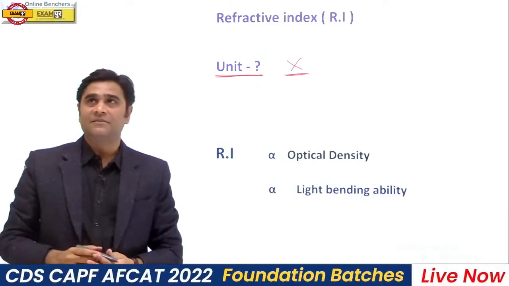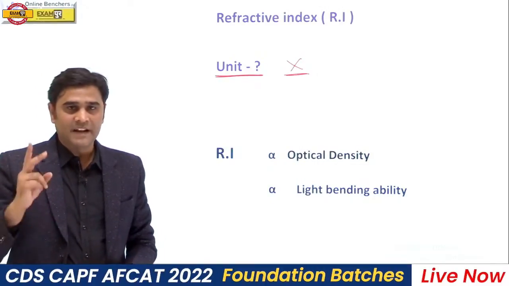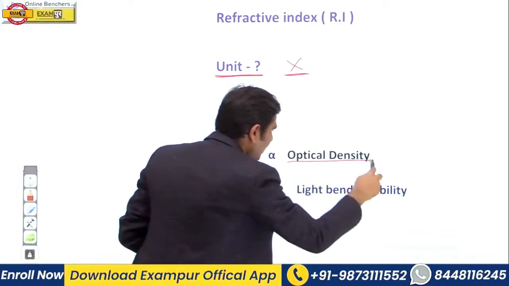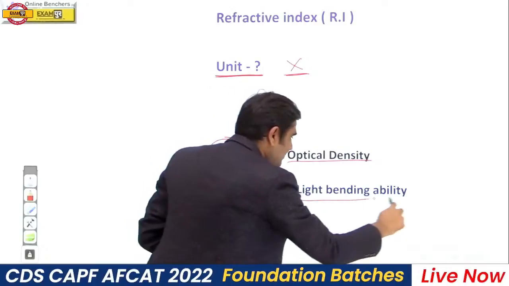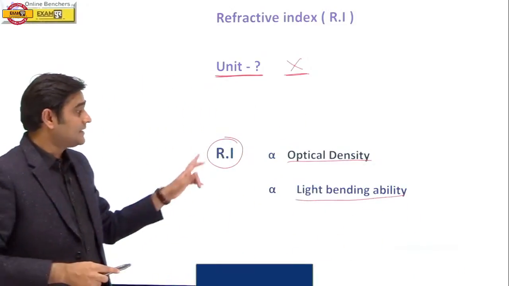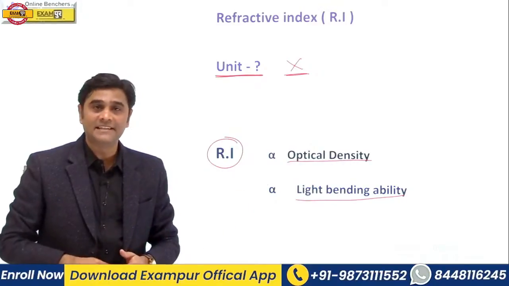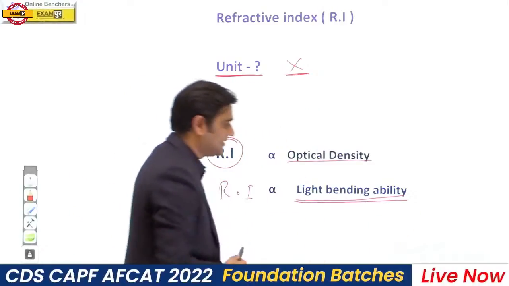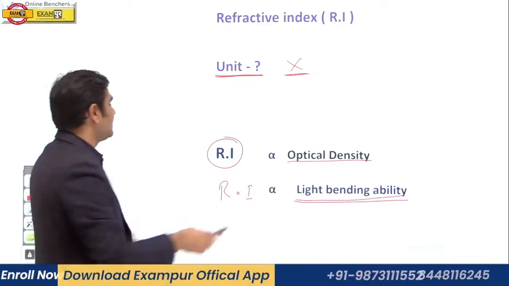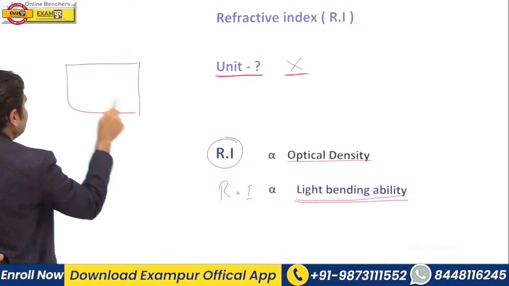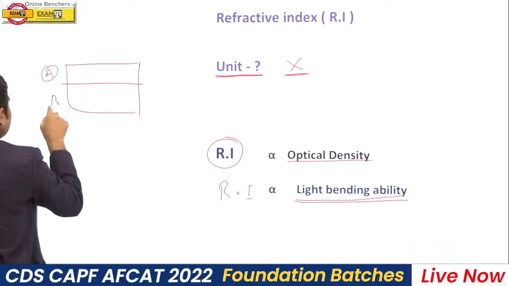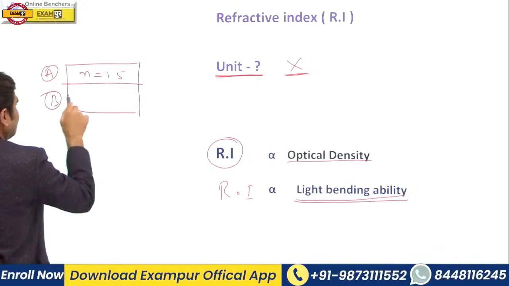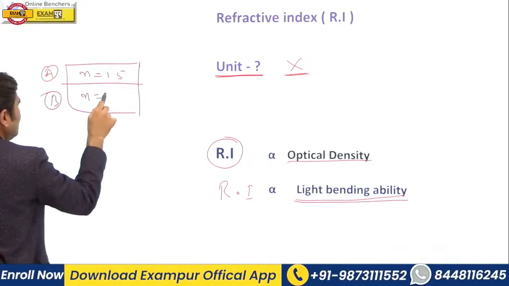So what is refractive index? Refractive index tells us about two things. Refractive index tells us about the optical density of a medium and the light bending ability of that medium. That is, refractive index is directly proportional to optical density, and refractive index is directly proportional to the light bending ability of that medium. Suppose we have two media. This is medium A and this is medium B. Suppose the refractive index of medium A is 1.5 and the refractive index of medium B is 2.4.